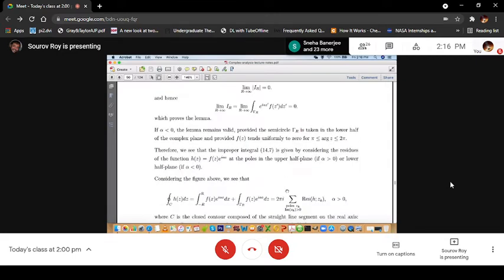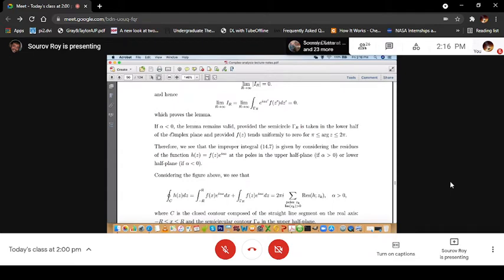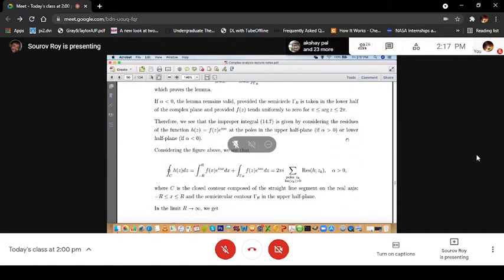You see that in the proof of this lemma, we used alpha greater than 0, but if alpha is less than 0, the lemma remains valid, provided the semicircle gamma r is taken in the lower half of the complex plane, and provided fz tends uniformly to 0 for argument z, since in the lower half it is between pi and 2 pi. So one has to remember that for both alpha greater than 0 and alpha less than 0, the lemma remains valid, but you have to appropriately choose the contour either in the upper half plane or in the lower half plane. In many applications of this type, you'll have to choose it judiciously.